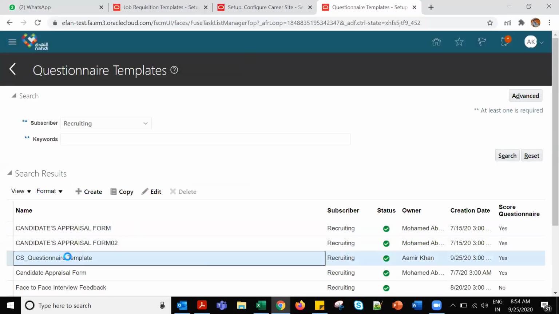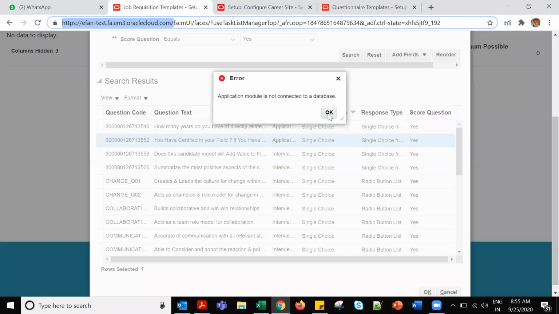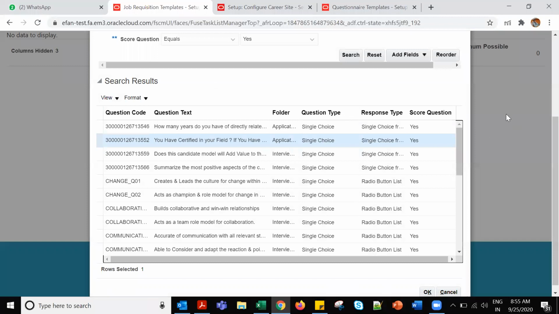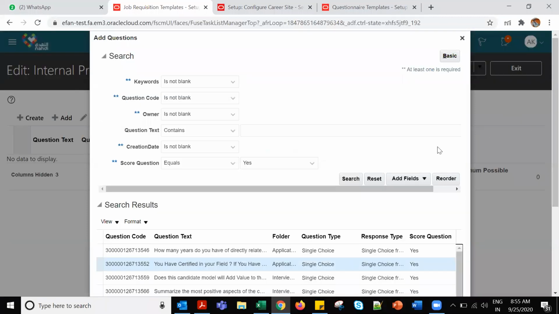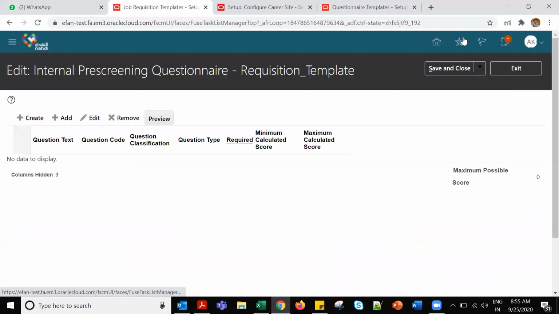I created this questionnaire template. So we'll give this under job requisition, right? Correct. Whenever you are creating a job requisition, suppose this is the job requisition template. I'm searching for this. This is add question. What is this page?